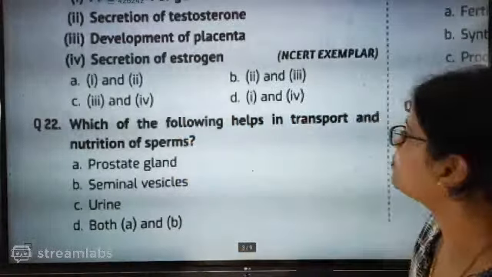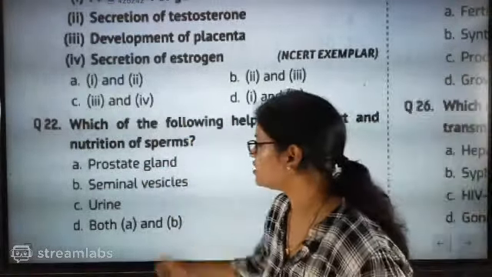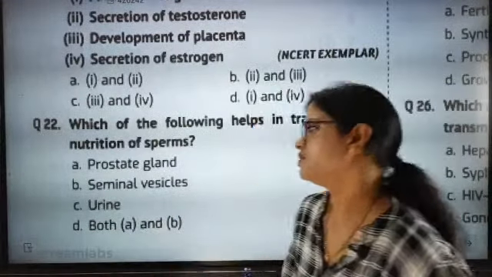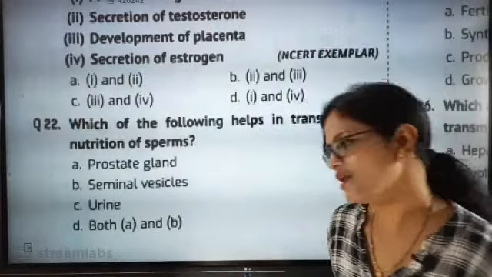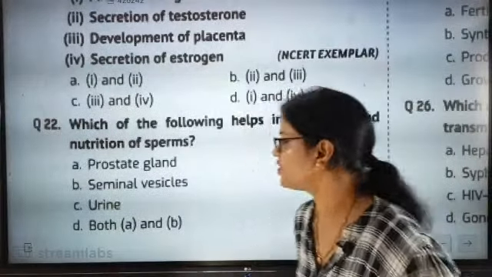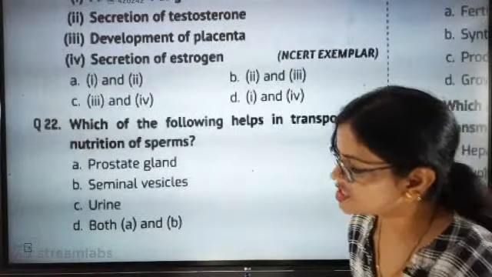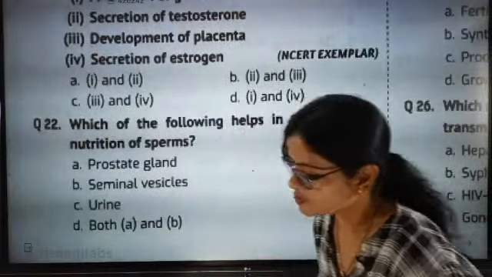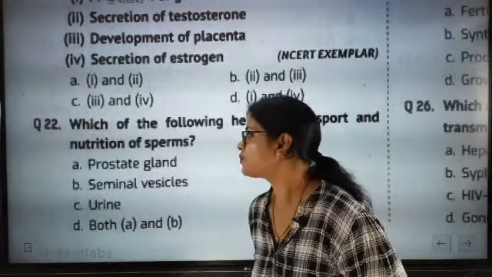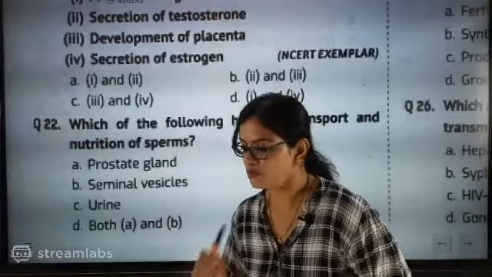Which of the following help in transport and nutrition of sperm? Prostate gland, seminal vesicle, urine, both A and B. You have to think about it. Prostate gland and seminal vesicle. Which one is nicely providing nutrition to sperms? The correct answer is prostate gland and seminal vesicle, both. So both A and B.